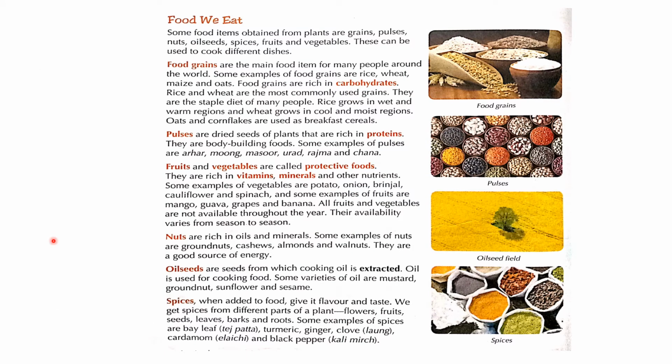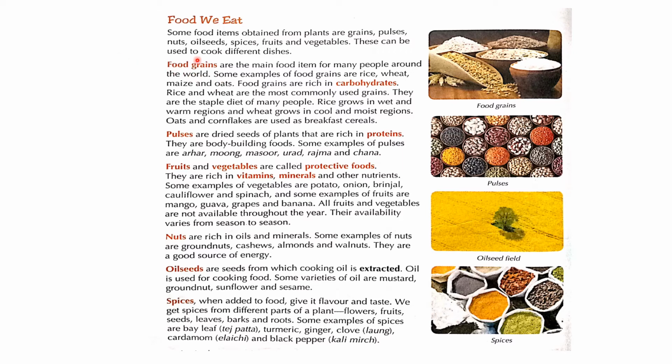Now let's see the food we eat. Some food items obtained from plants are grains, pulses, nuts, oilseeds, spices, fruits and vegetables. This food can be cooked into different dishes.